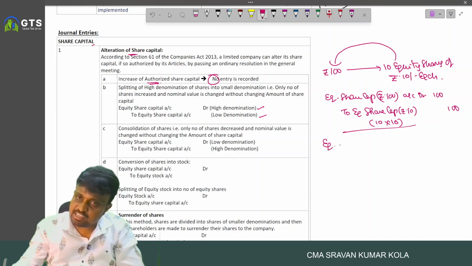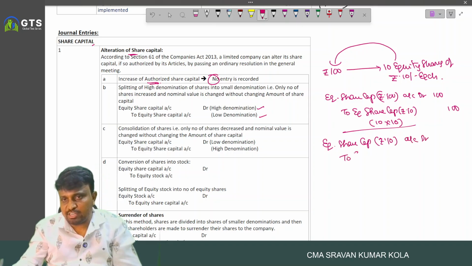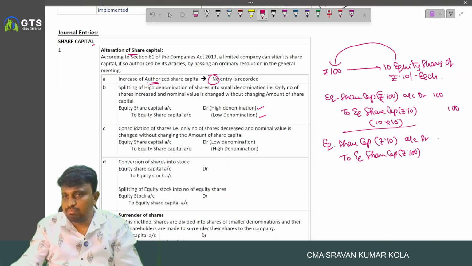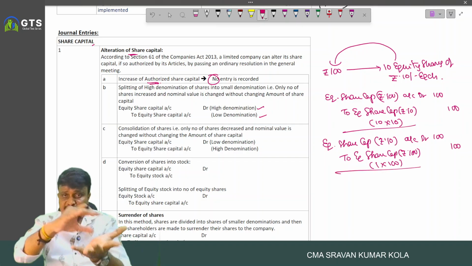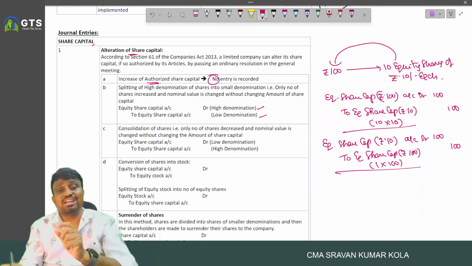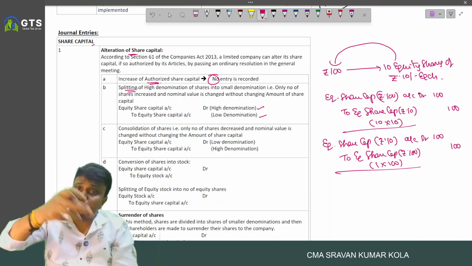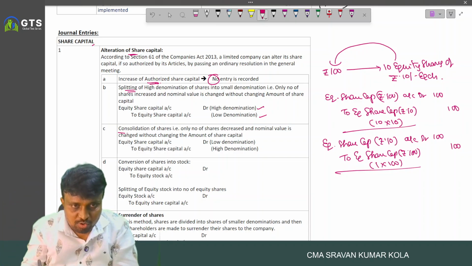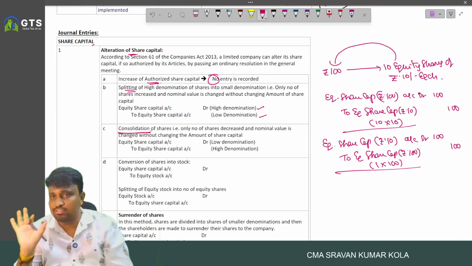In that case we write the entry: equity share capital 10 each account debited to equity share capital 100 each. So 1 into 100. So if a high denomination share is converted into a low denomination, we call it splitting. If a low denomination share is converted into a high denomination, we call it consolidation of the shares.